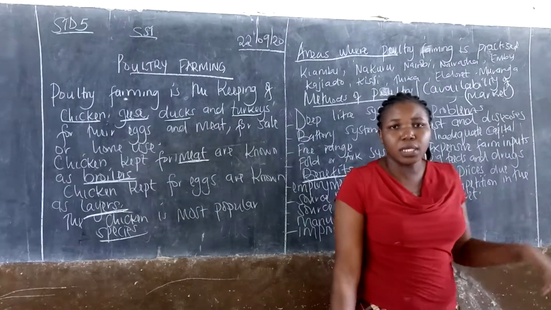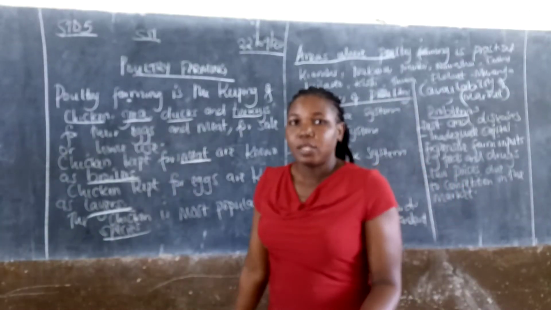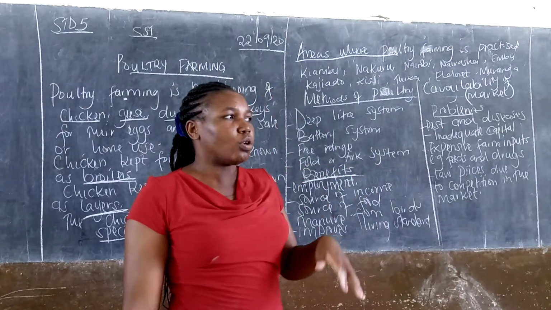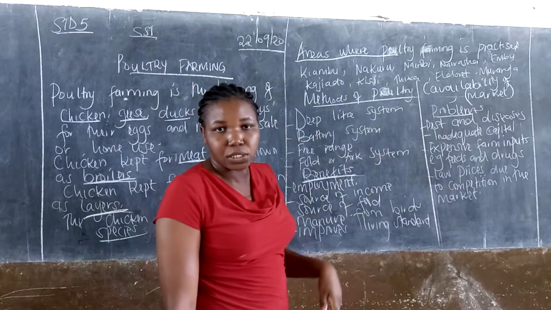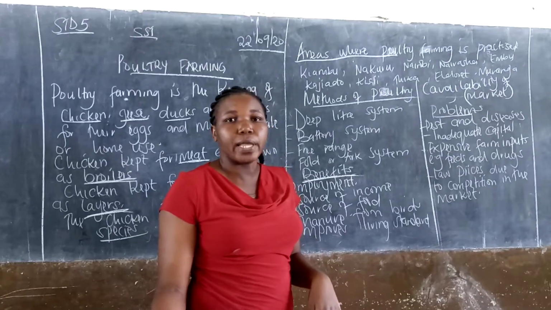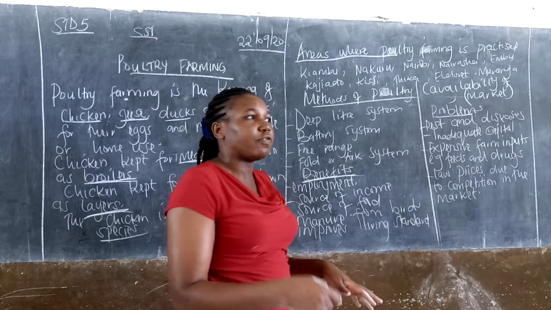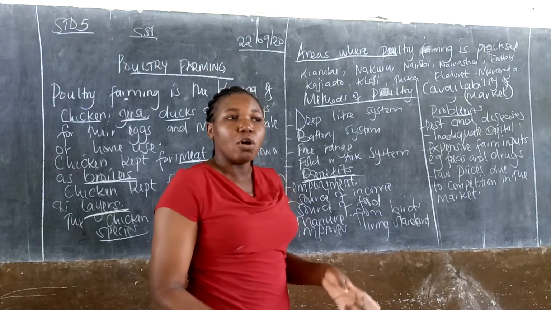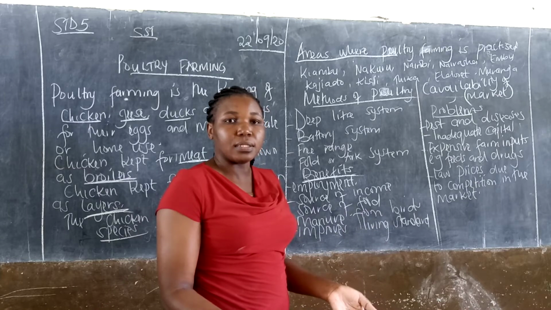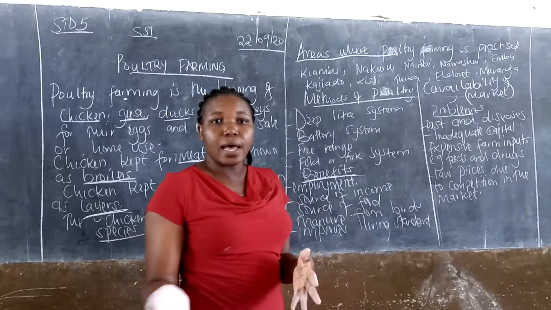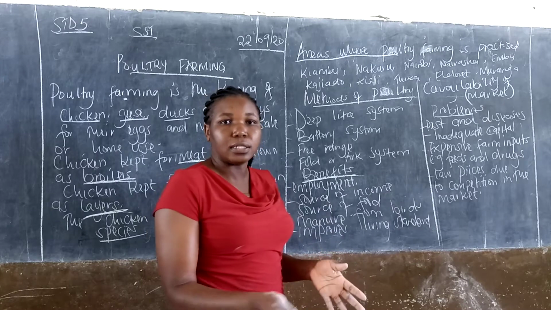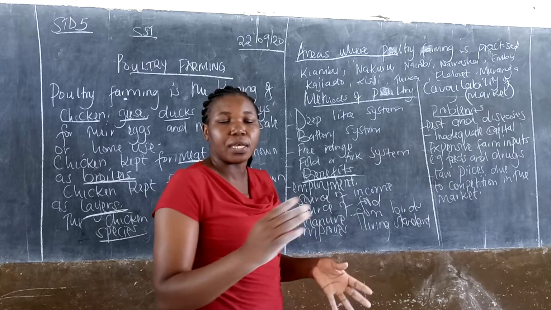People in towns like meat. Those rearing chicken know very well that most people in town like meat, so there is an easy market for them. The chicken are easily consumed by people living in town.